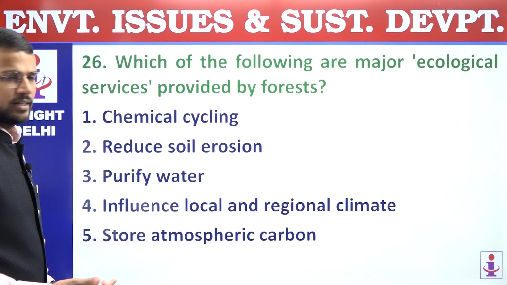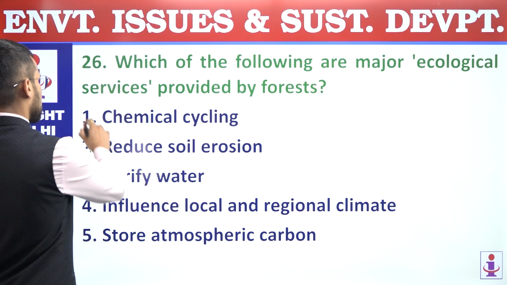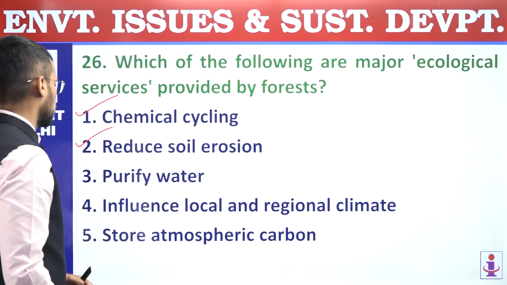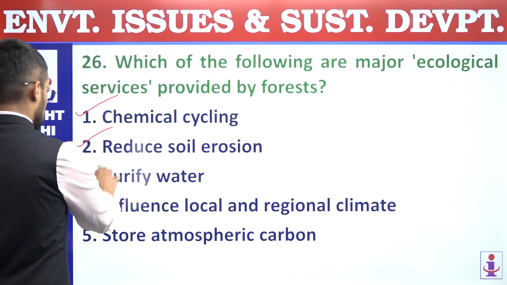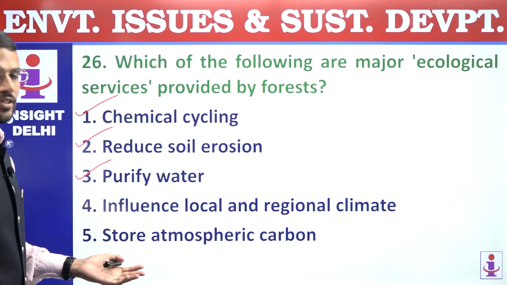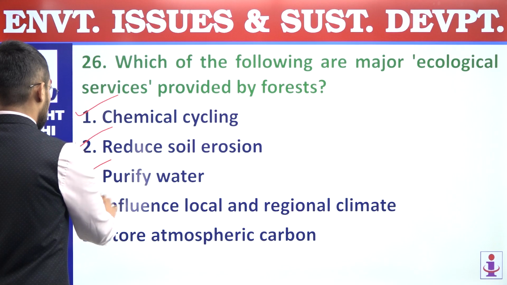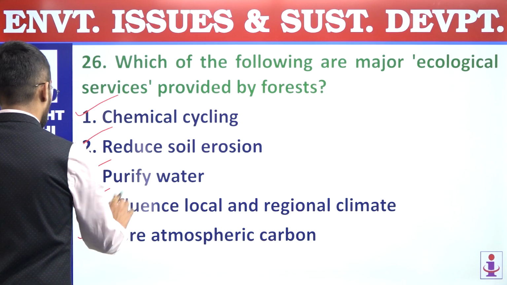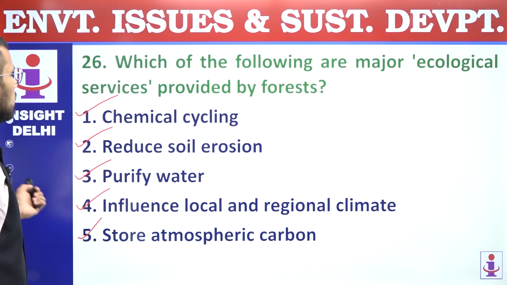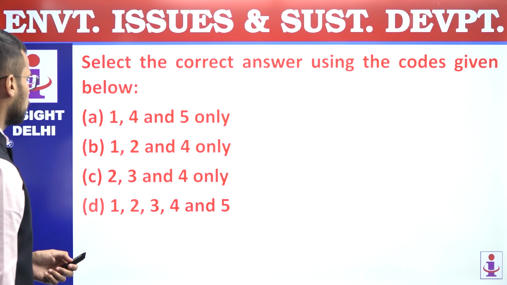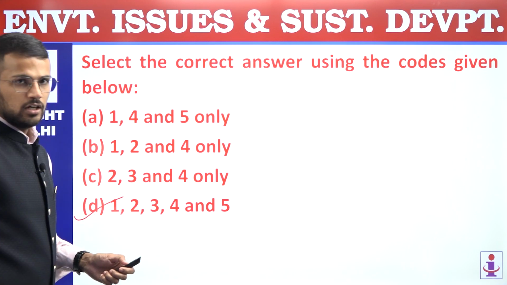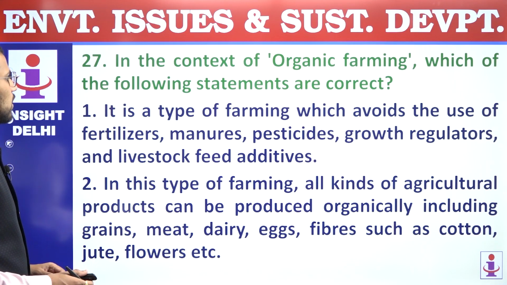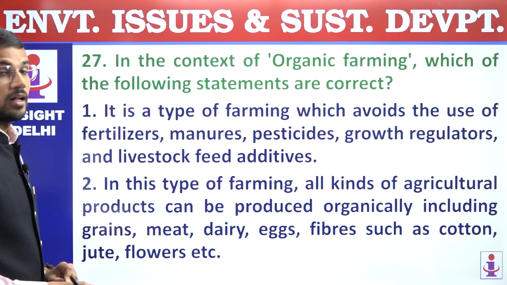First, chemical cycling, which is also called as biogeochemical cycling. So first is correct. Second, it reduces soil erosion. That is also a service that we get from forest. Purification of water. Yes. Fourth, influence local and regional climate. This is also a kind of service that we get from forest. Fifth, store atmospheric carbon, carbon sink, right? So all these are the services that we get from forest. So answer is 1, 2, 3, 4, 5, which is mentioned in option D. 26th answer is D. 27th, in the context of organic farming, which of the following statements are correct?